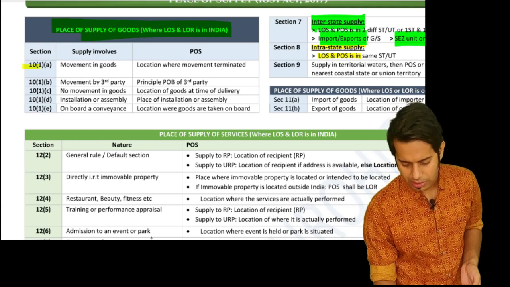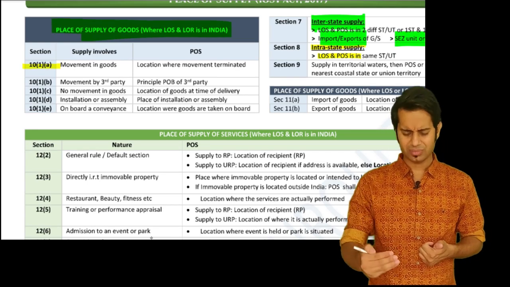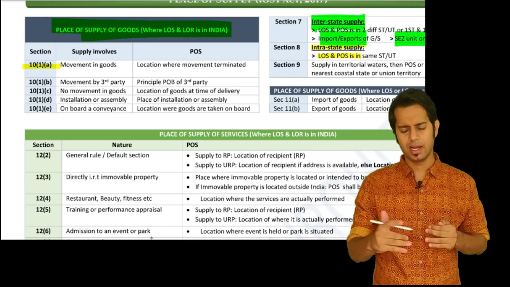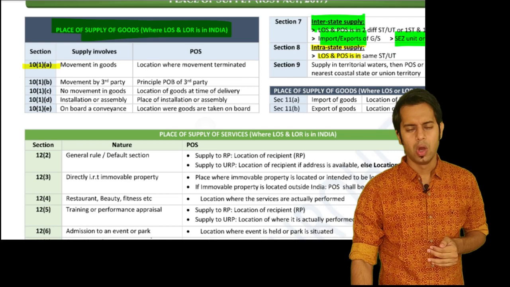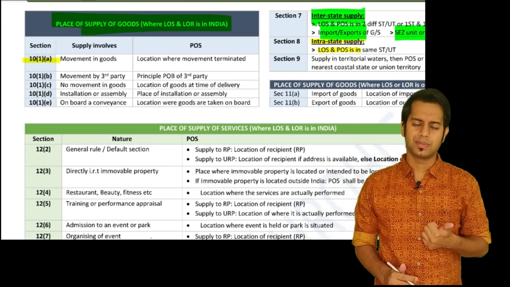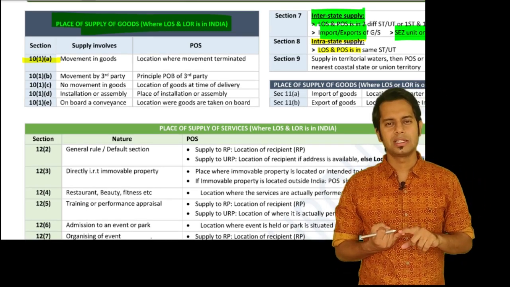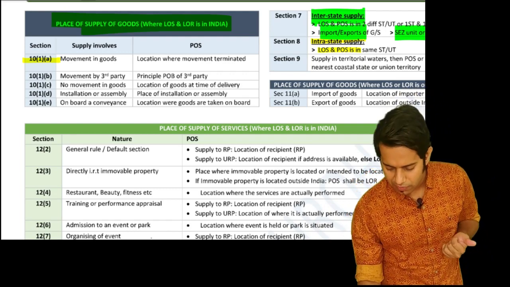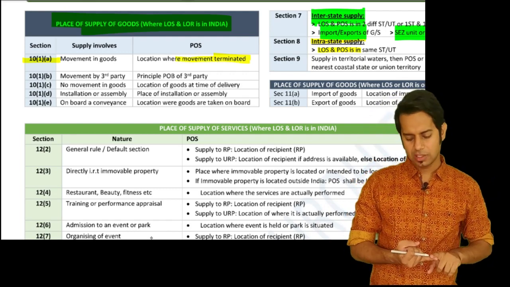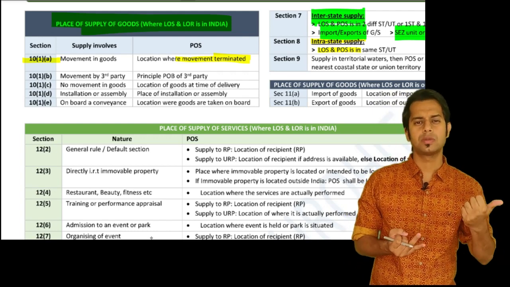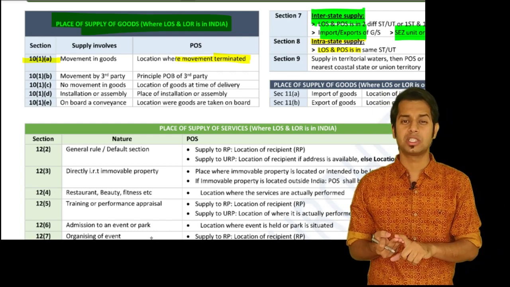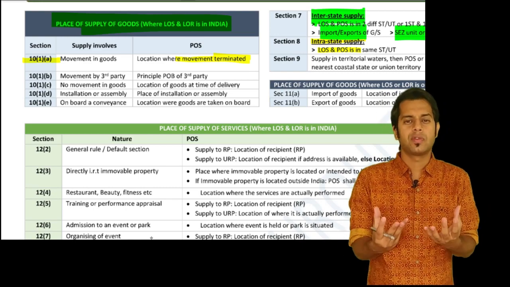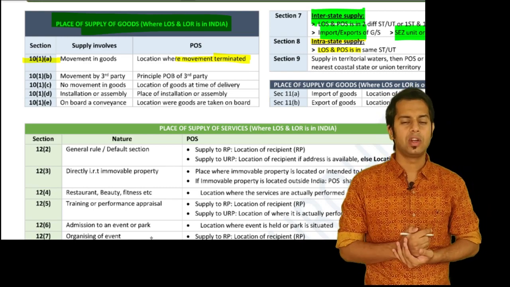Section 10(1)(a) talks about where movement is there. I'll not tell the subsection numbers; I'll straight away tell the provisions to you. The location where the movement is terminated will be the place of supply. If the movement is caused by a third party, then the principal place of business of the third party. If there is no movement involved, in such cases the location of the goods at the time of delivery to the recipient.